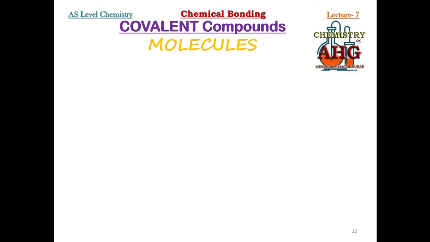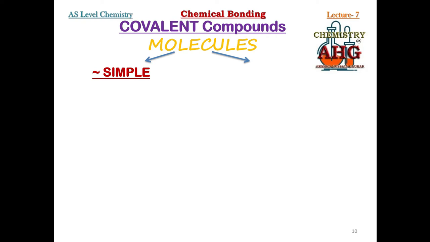Next, there can be two types of covalent compound according to their structure. One type is known as simple discrete molecules, or simple molecular structure.